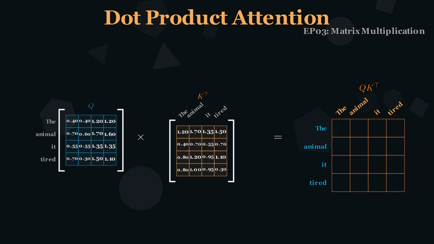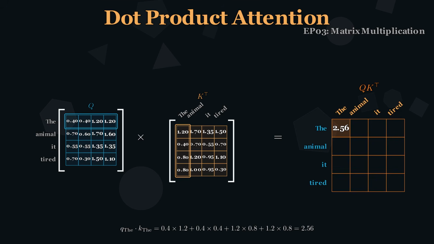This is matrix multiplication, just as we saw in episode 3. Row i of Q, dotted with column j of K transpose, gives the compatibility between token i's query and token j's key. Let's compute a few entries explicitly. Row 0 of Q, "the," dotted with column 0 of K transpose, also "the": 0.4 times 1.2, plus 0.4 times 0.4, plus 1.2 times 0.8, plus 1.2 times 0.8.